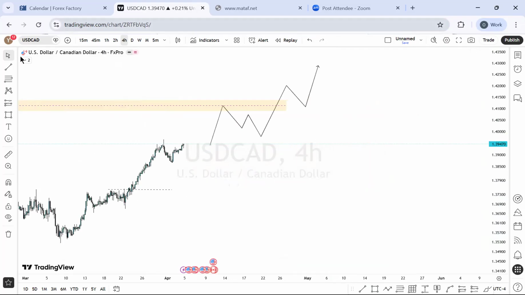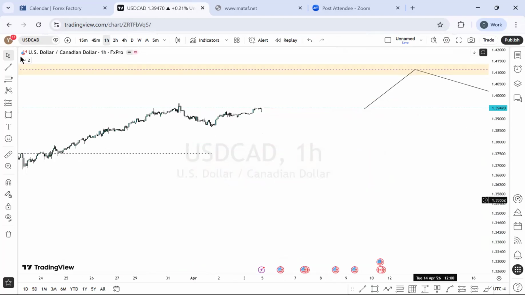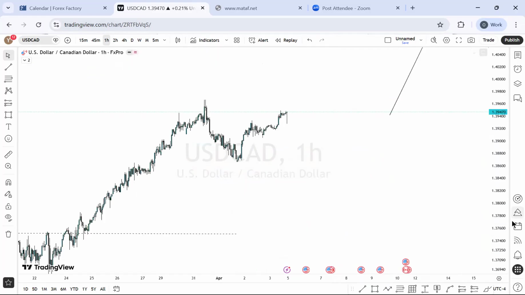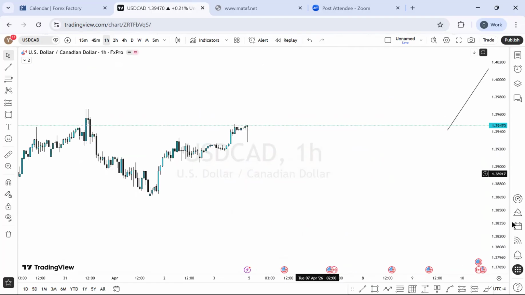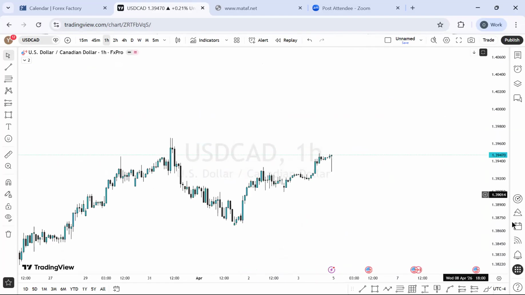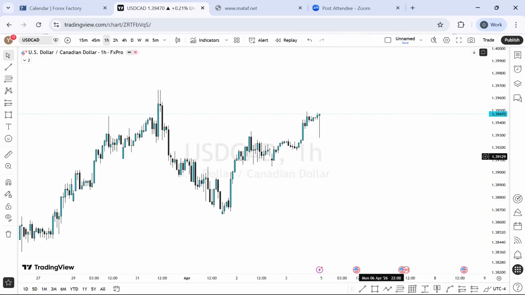On 1 hour time frame perspective, let's see what we have. Is it looking the same on 1 hour time frame? Oops, something interesting happened here. We have a massive rejection of this zone right here on 1 hour time frame. But peradventure, what if we have the price actually selling before it starts buying on DXY? If DXY just comes up weak all of a sudden, I'm not saying that will happen, but if it happens, this is what it looks like.